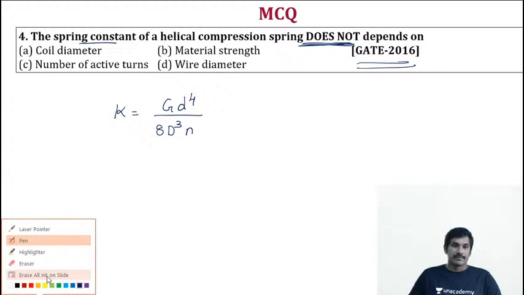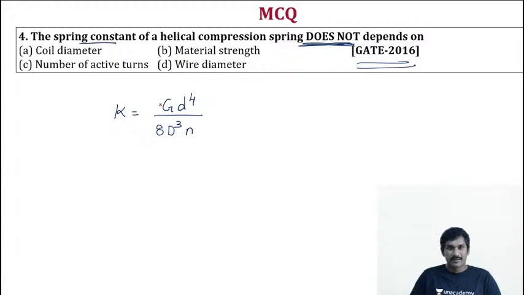Now option A is mean coil diameter. Yes, we have mean coil diameter. Stiffness is inversely proportional to mean coil diameter cube, and about N, stiffness is inversely proportional to number of active turns.